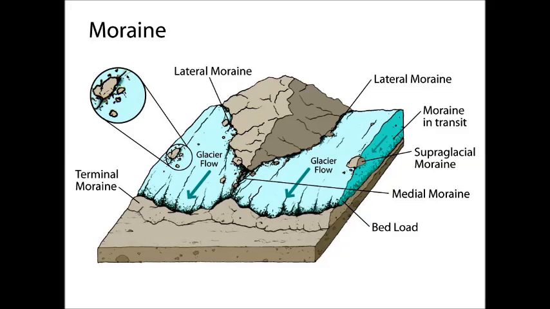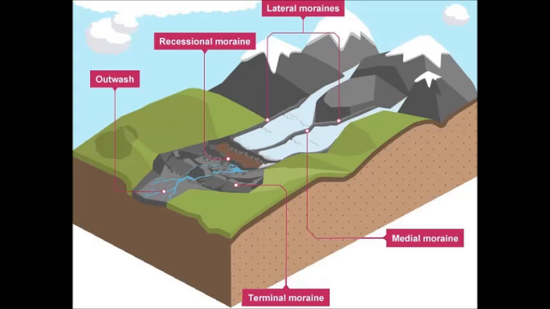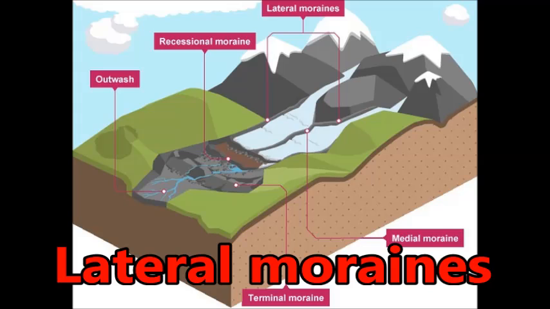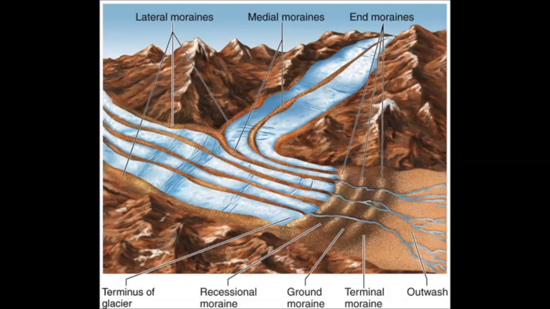Moraines are the most important landforms in the glaciated regions. Moraines are of four types. Rock debris deposited along the sides of the glacier valley is called lateral moraines. Medial moraines: when two lateral moraines meet, it forms medial moraines.